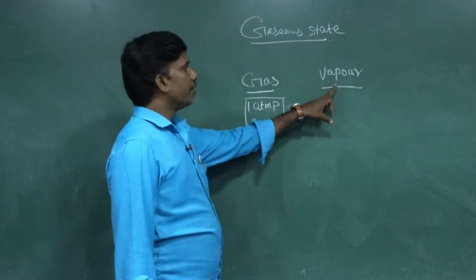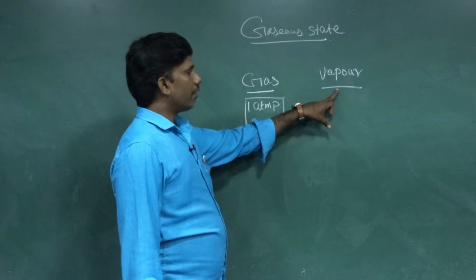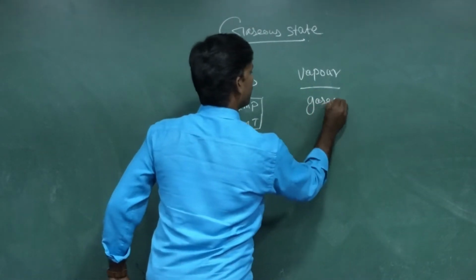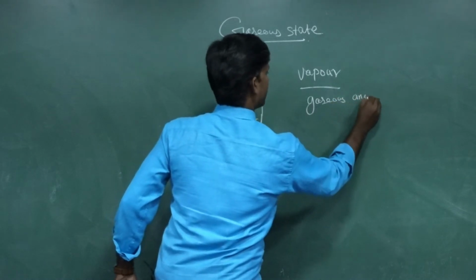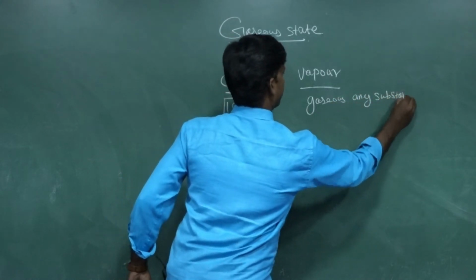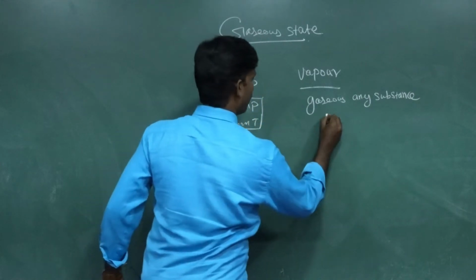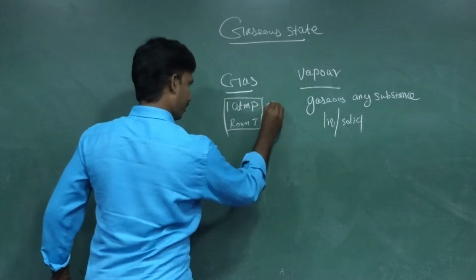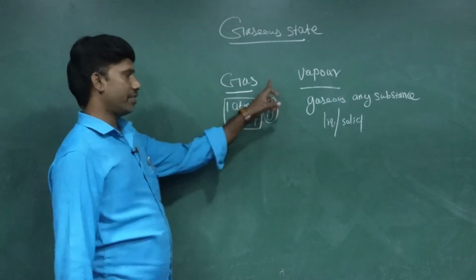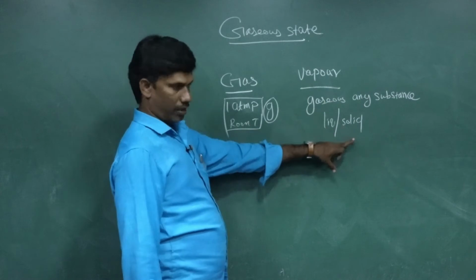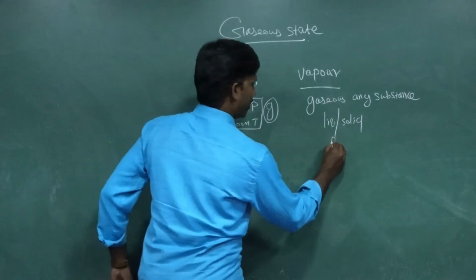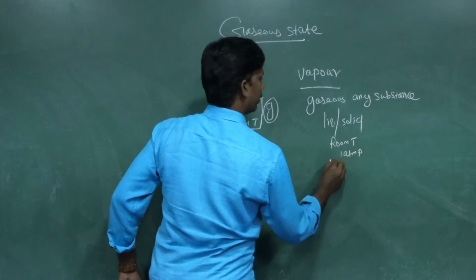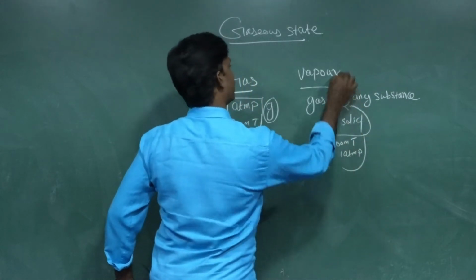Vapor is the gaseous form of any substance, for example, a liquid or a solid. A gas normally exists as a gas, but vapor is not so. It may be a liquid or a solid at room temperature and 1 atmospheric pressure. When it exists in a gaseous form, that is called vapor.